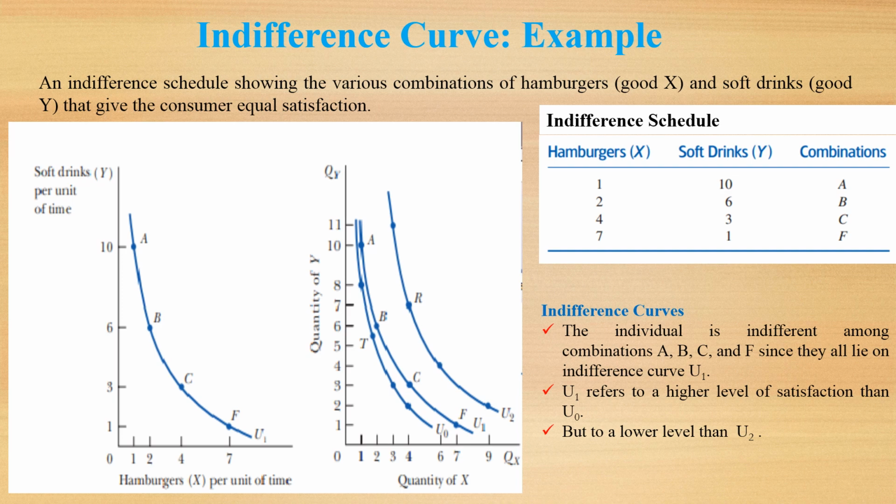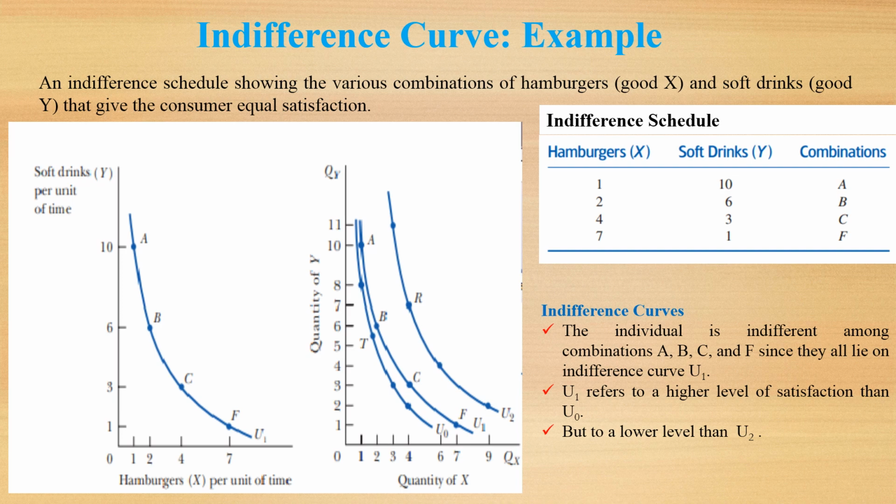Combination C is 3 soft drinks and 4 hamburgers, and combination F is 1 soft drink and 7 hamburgers. If you choose any combination on the same indifference curve, her level of satisfaction will be the same. The individual is indifferent among combinations A, B, C and F since they all lie on indifference curve U1.